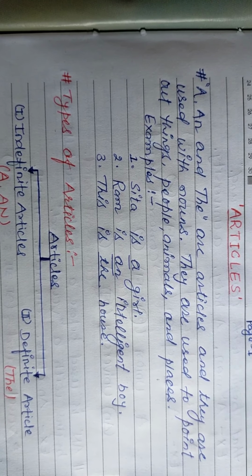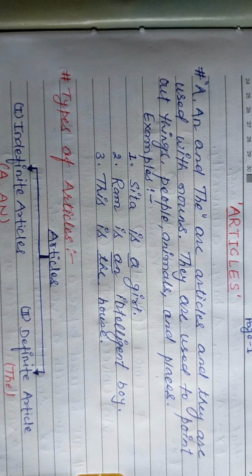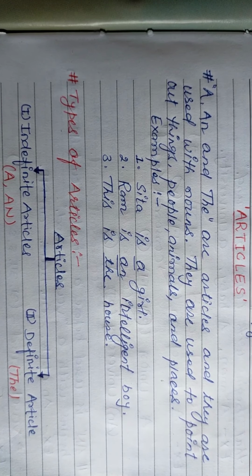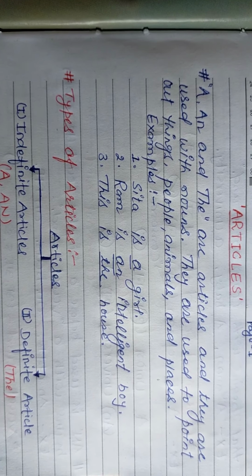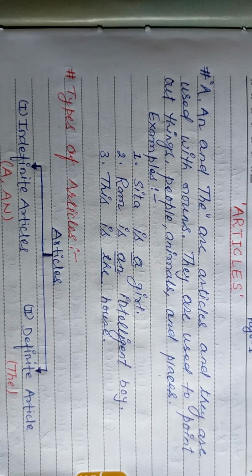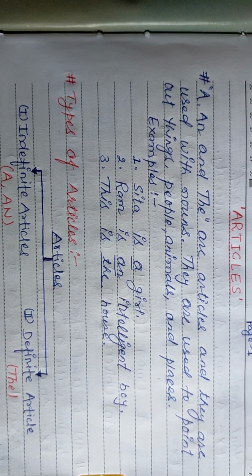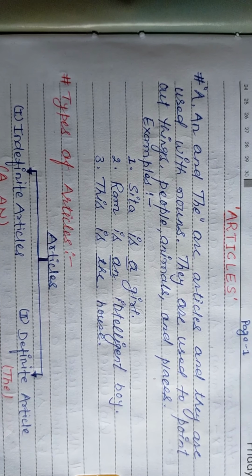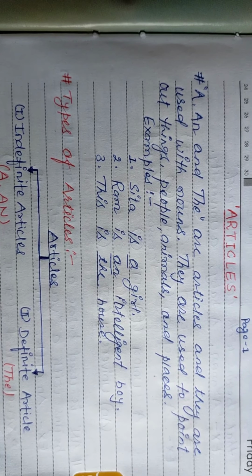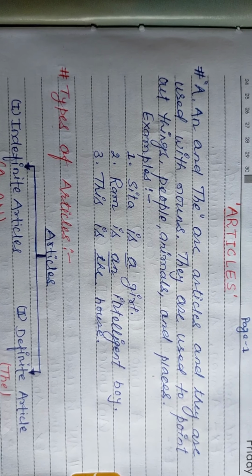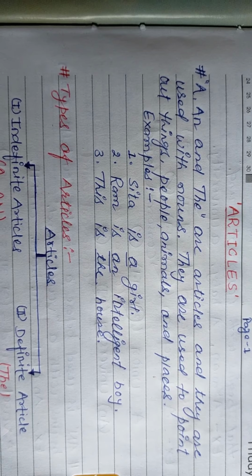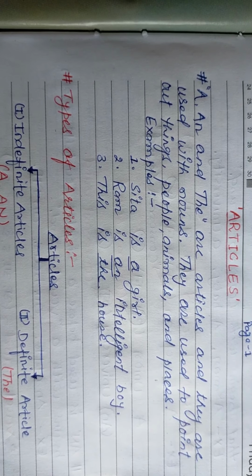It is an online class of articles, in which we are going to discuss some rules and regulations, and I hope you all will be aware of this chapter also. So let's enjoy this class. Okay, now come. Articles means a, an and the are called articles, and they are used with nouns. They are used to point out things, people, animals, and places.